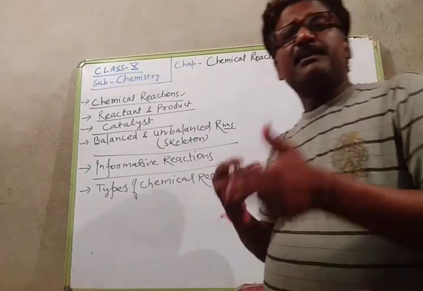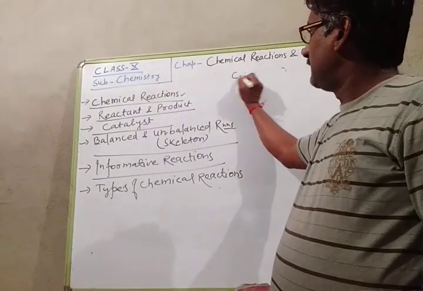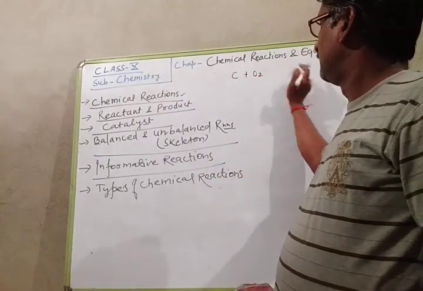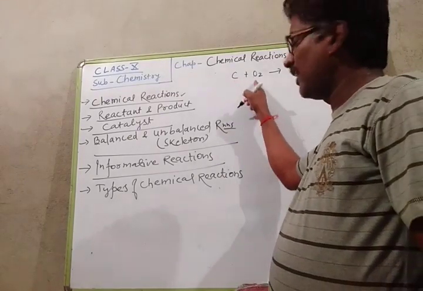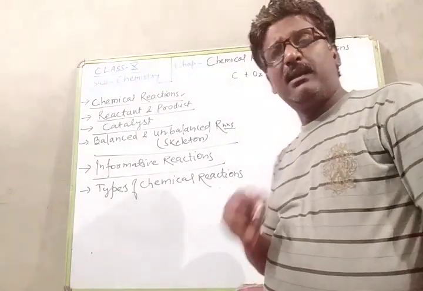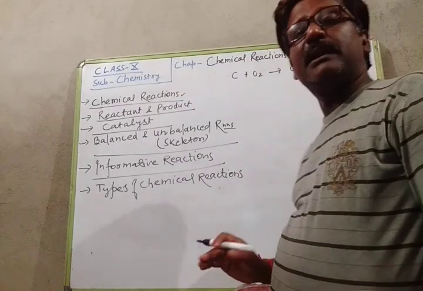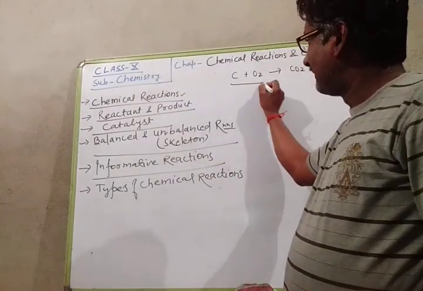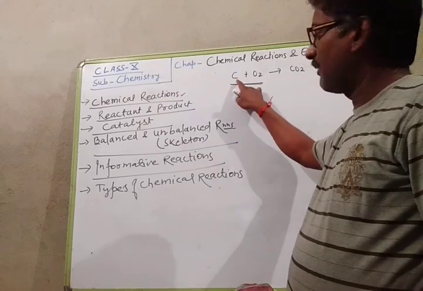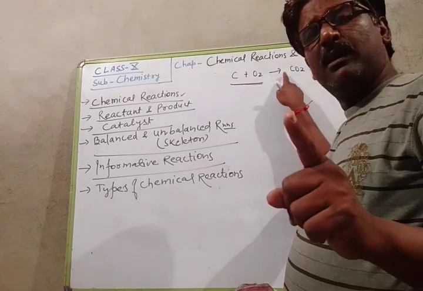Now, when any reaction is written, for example C plus O2 gives CO2, here carbon and oxygen are the reactants and carbon dioxide is the product. On both sides, the number of carbon atoms is 1 in the reactant side and 1 in the product side.